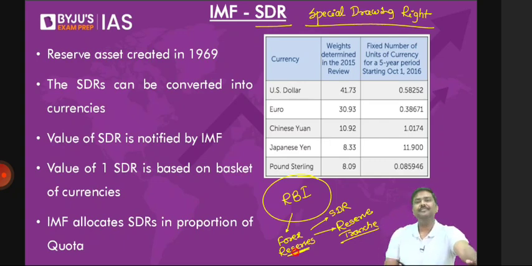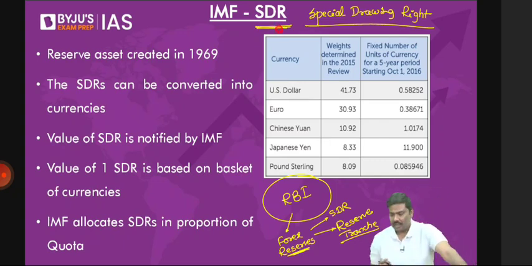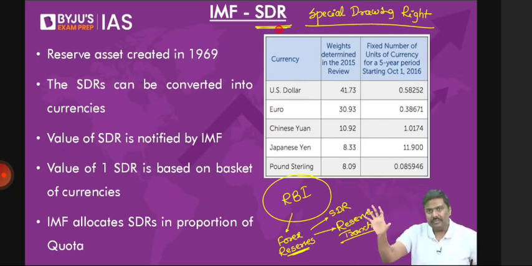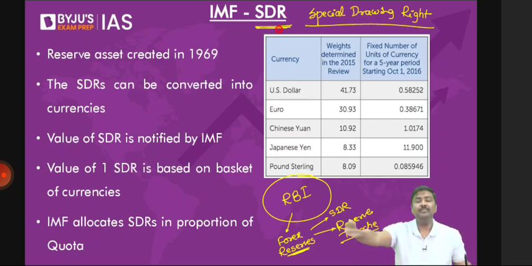Special drawing right. What is a special drawing right? Imagine here is a member country. They will become a member of IMF. Now, IMF will allocate a certain number of SDRs to all the member countries, and SDRs are nothing but reserve assets. Remember this. SDRs are nothing but reserve assets.